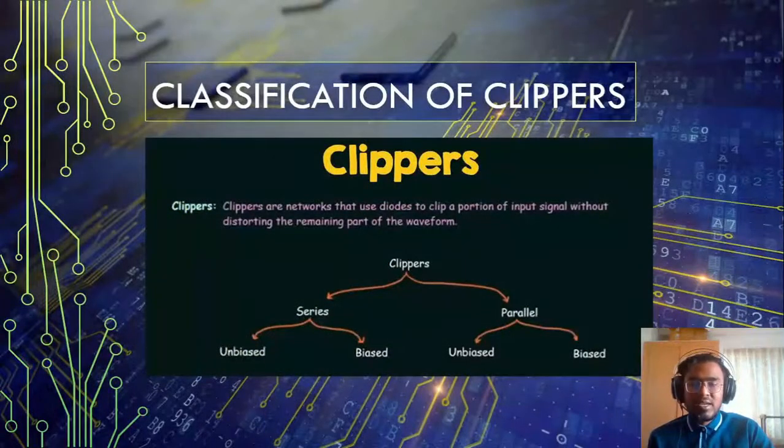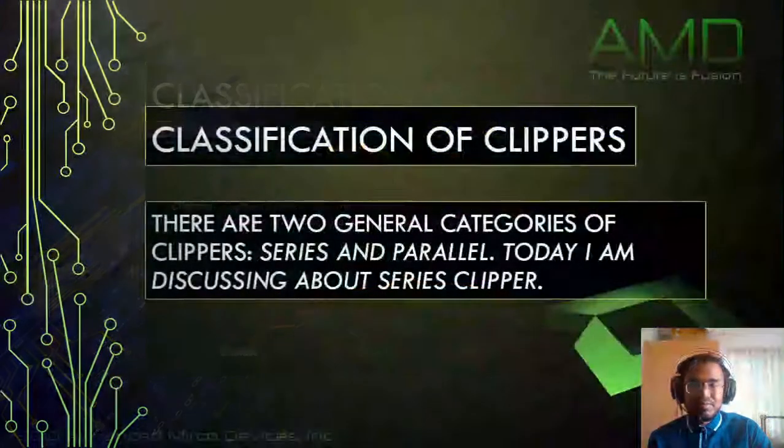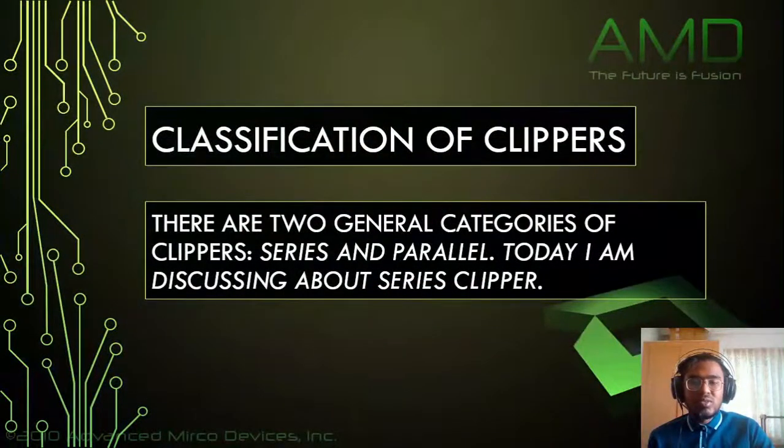Classification of clippers. Clippers are networks that use diodes to clip a portion of the input signal without destroying the remaining part of the waveform. Clippers are basically two types: series and parallel. Series and parallel are each of two types: unbiased and biased. There are two general categories of clippers, series and parallel. Today I am discussing series clipper because this is my presentation topic.